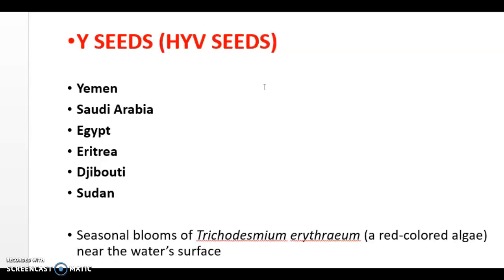Now you need to remember one more thing, that why the Red Sea is known as Red Sea. There are so many different interpretations, but the most accepted one is that the Red Sea is Red Sea because of the seasonal bloom of the cyanobacteria, that is Trichodesmium erythraeum, which turns the blue-green water into reddish or reddish brown, right? So because of the red color, we call it Red Sea. This is the most accepted interpretation, so I am sharing with you.